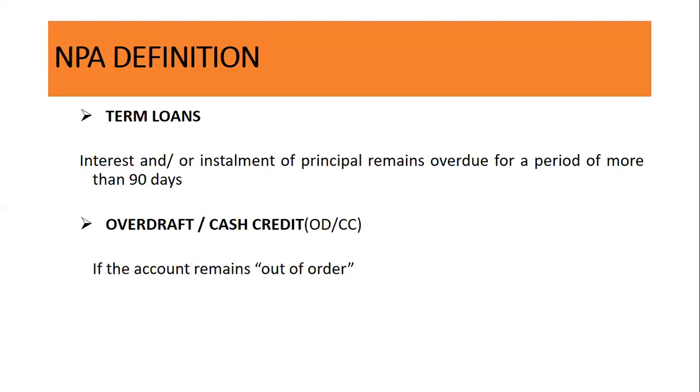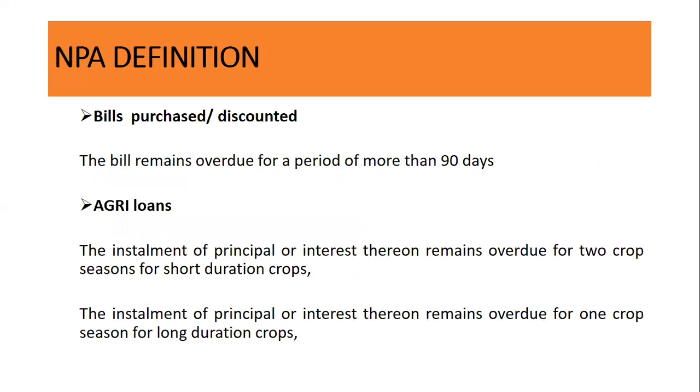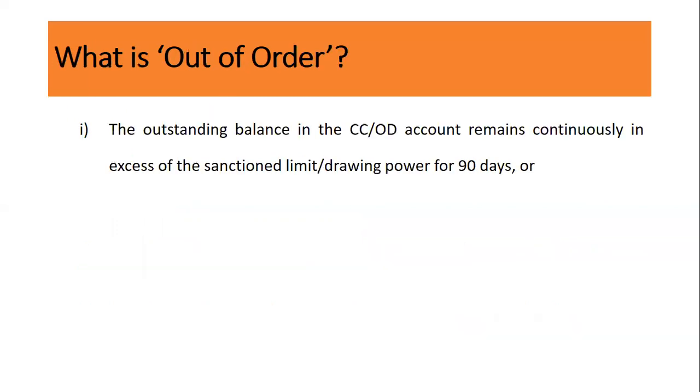We shall discuss the definition of out of order in the next slides.